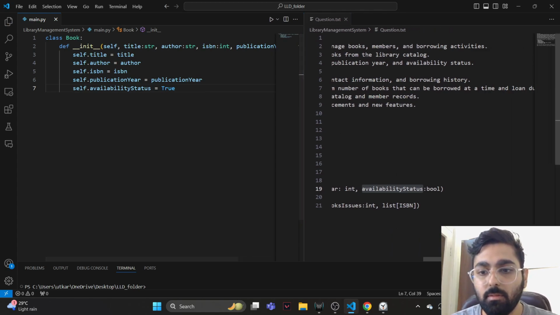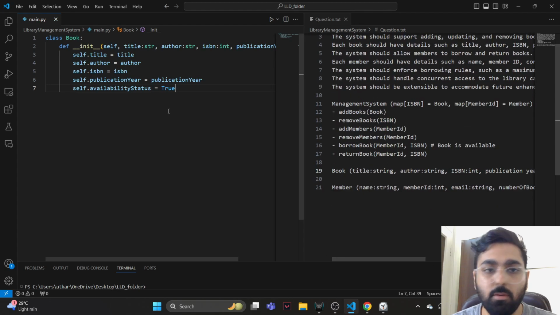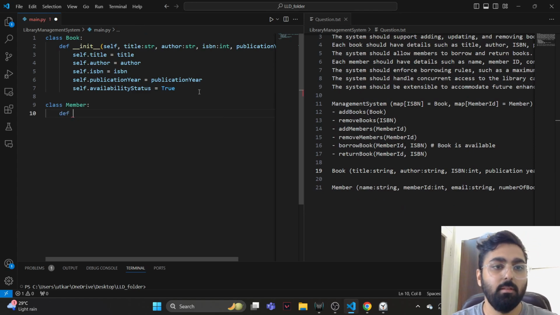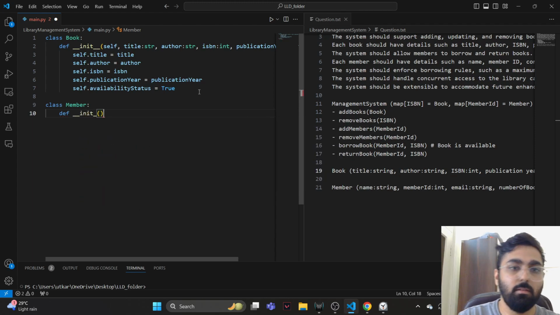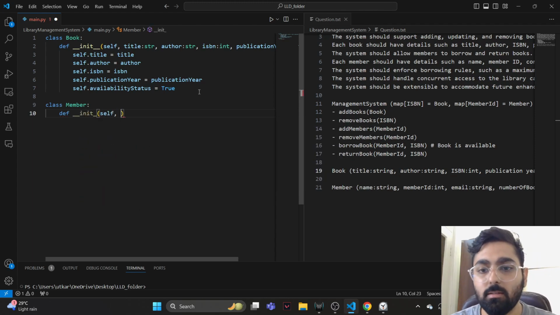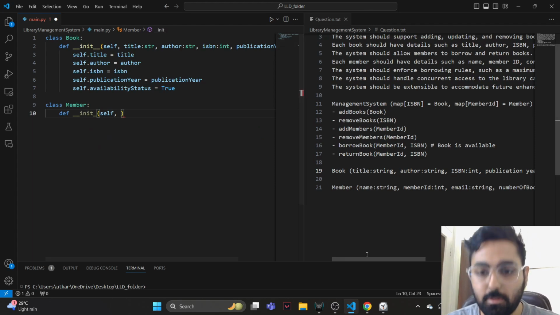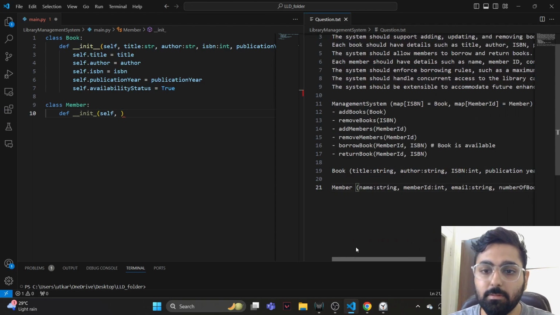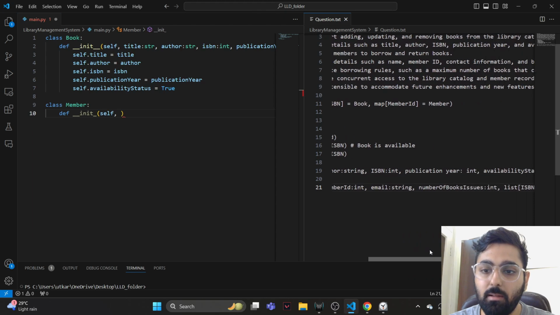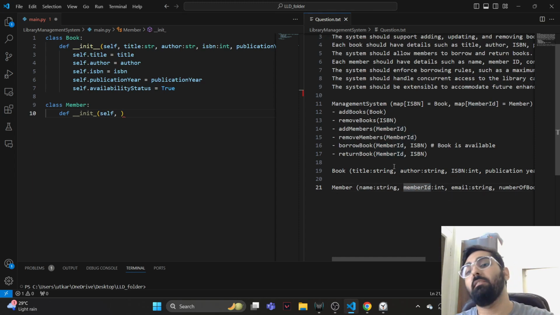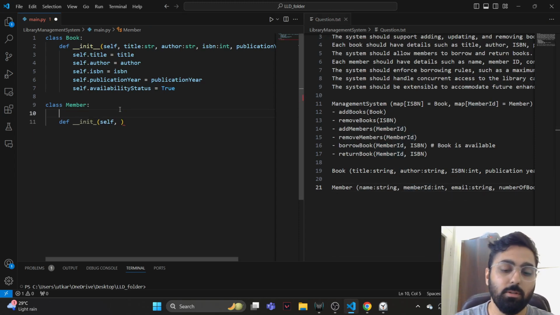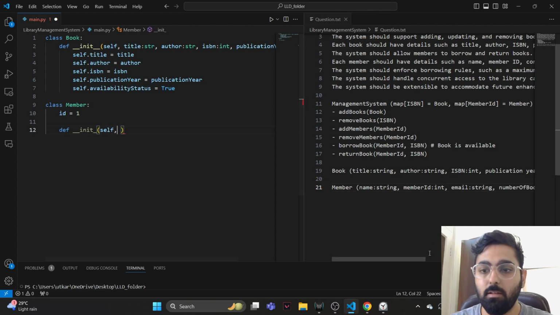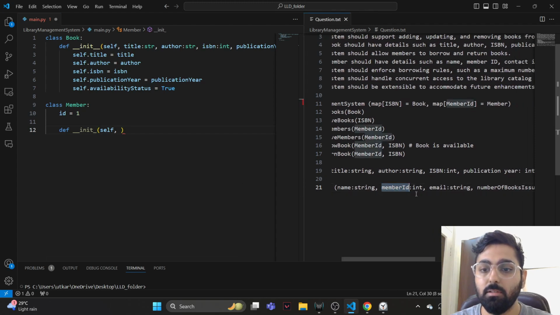What else? If we look at the book class, do we have anything else? No, nothing else. So now we'll look at the member class. We'll define an init. I think this is a smaller question than the first two. The first two questions which we had done seemed a little harder. We have a name, member ID, email. So in this case, member ID is actually generated by the system, so we are going to keep track of it here, right? We have ID is equal to 1, and in it we have a member ID which is internally generated.